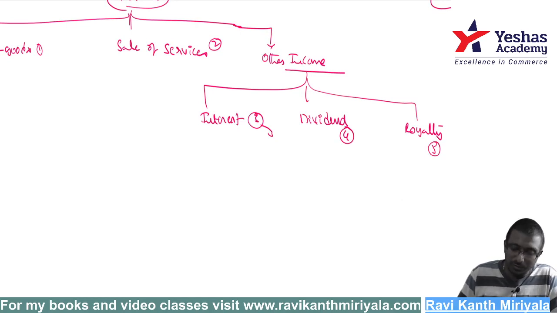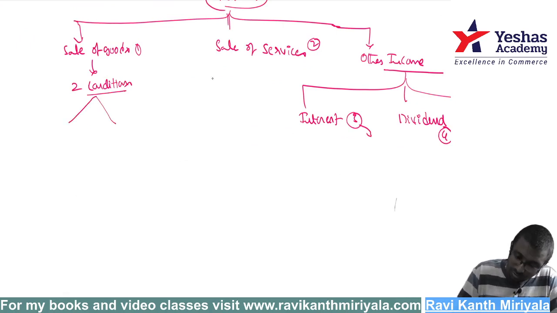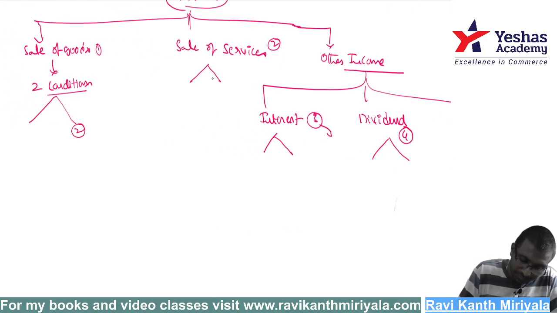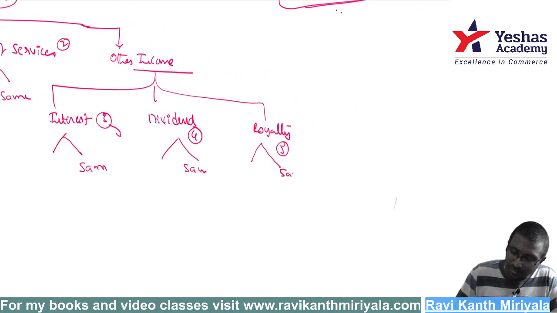Out of all these five, for every recognition there are two conditions. To recognize sale of goods also, you have to satisfy both conditions: condition number 1 and condition number 2. The good thing is that the second condition is the same for all five. That means if you discuss the second condition one time, that is more than sufficient.